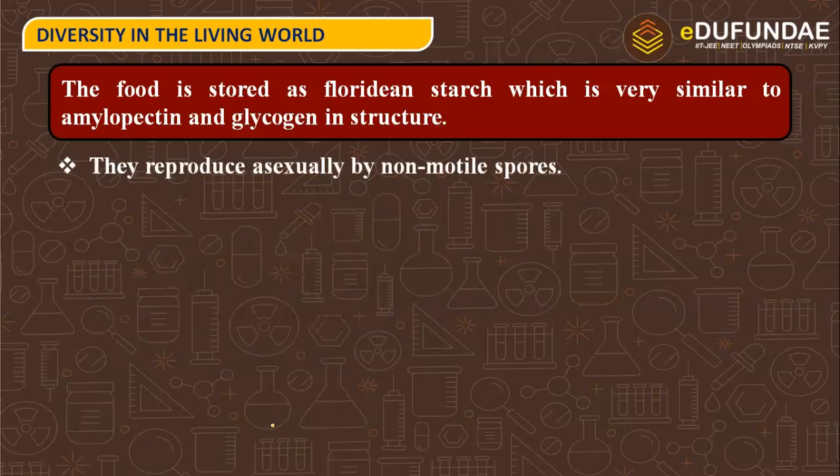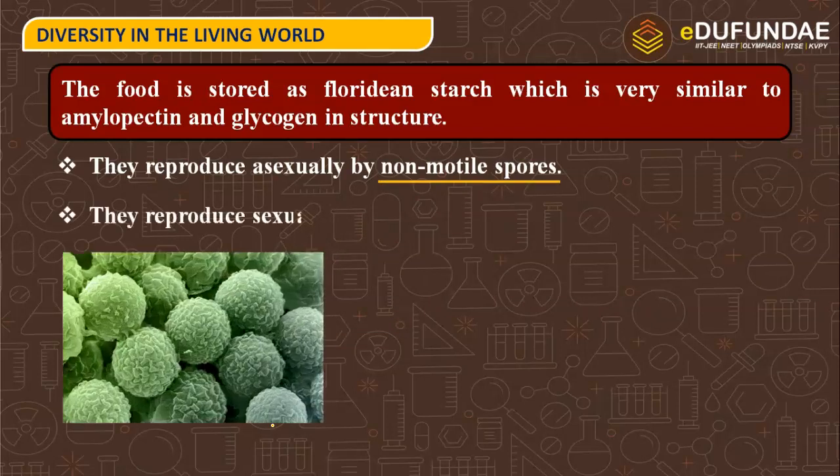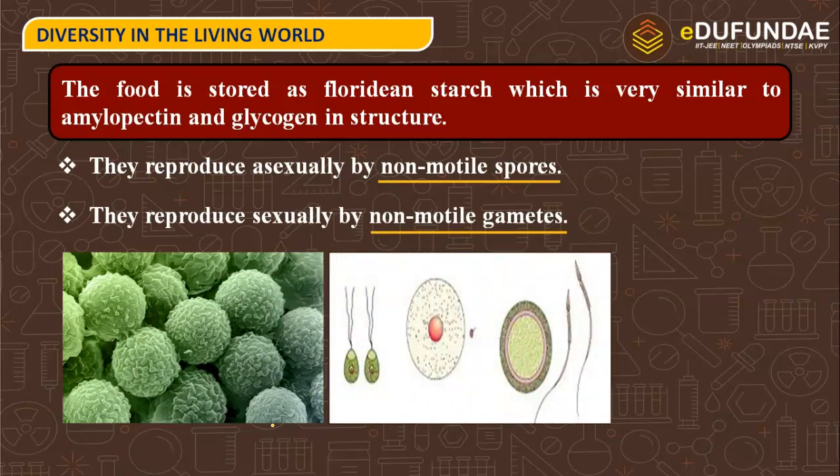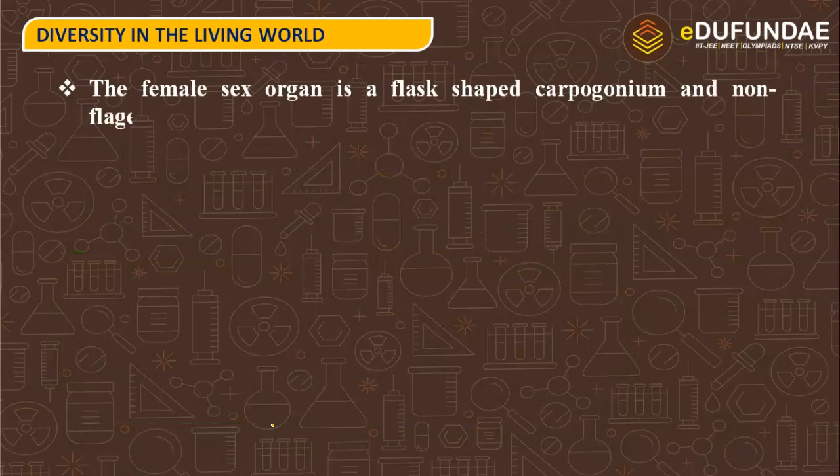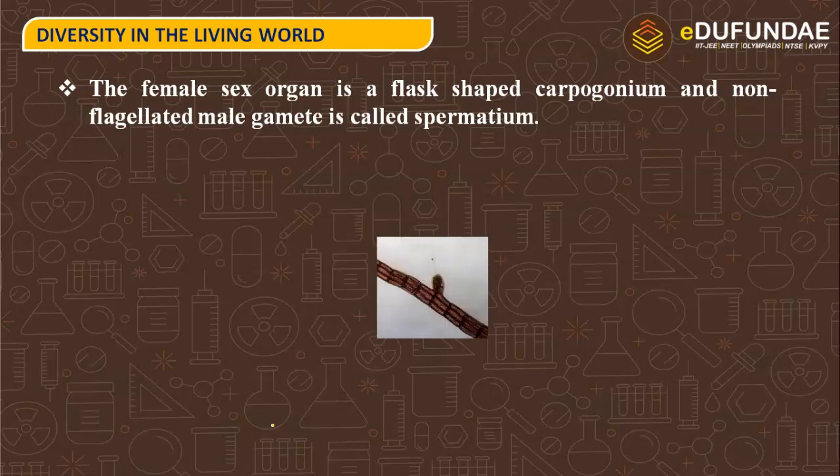They reproduce asexually by non-motile spores and sexually by non-motile gametes. So here we can see the non-motile spores as well as non-motile gametes. The female sex organ is a flask-shaped carpogonium and the non-flagellated male gamete is called spermatium.